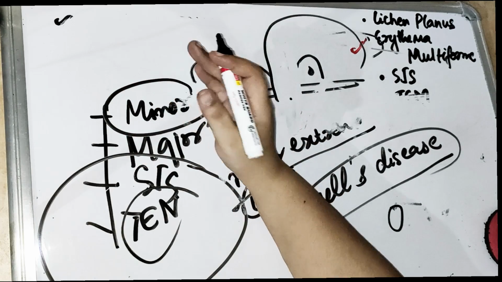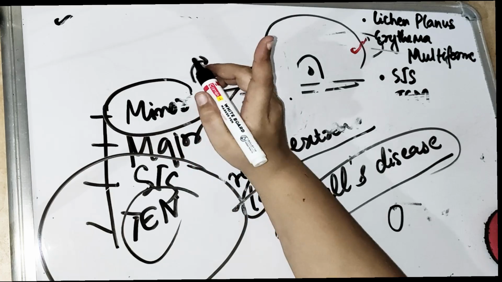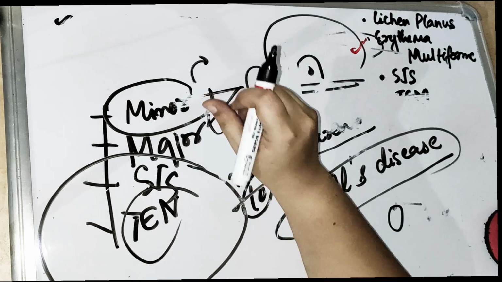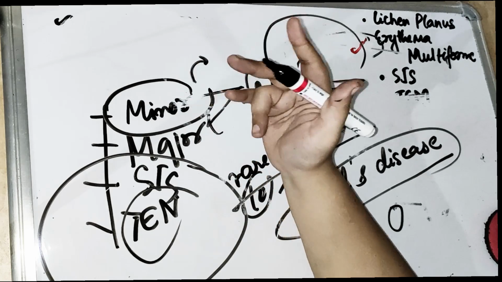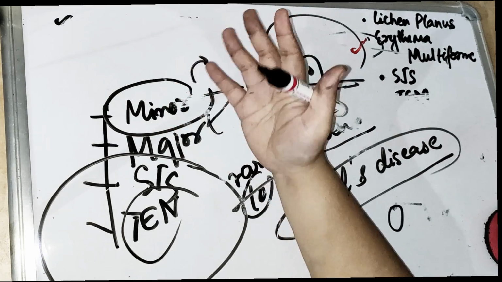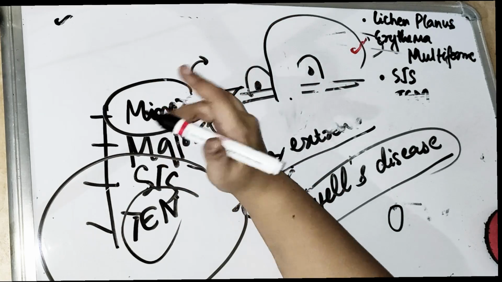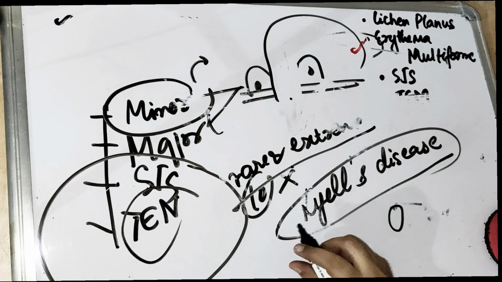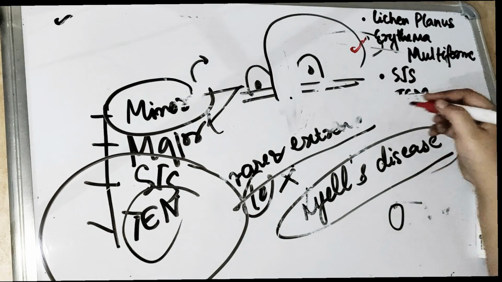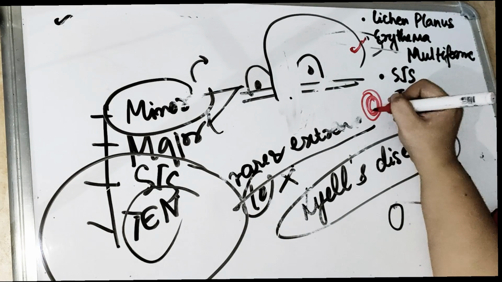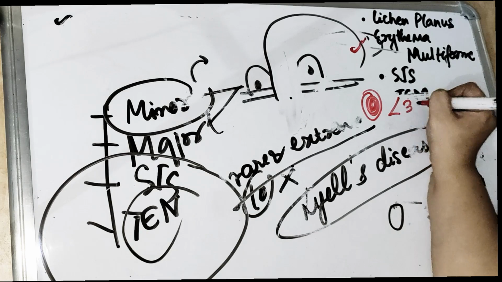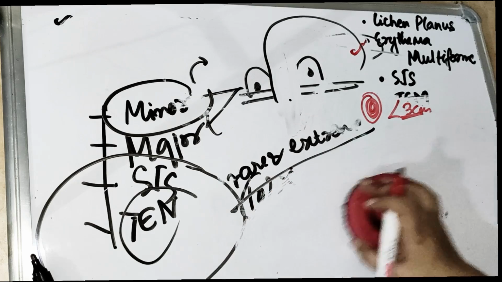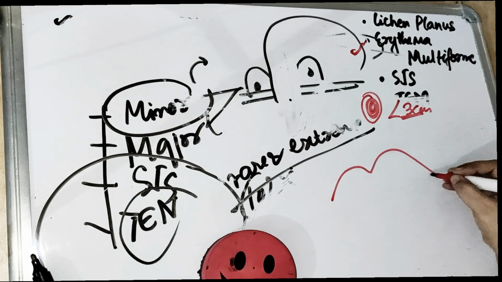So the minor form is going to involve the skin and one mucosa, which is our oral mucosa. But the major form is going to involve skin plus more than one mucosa. It can be oral mucosa as well as the genital, eyes, larynx, esophageal mucosa. So what do we see? We see that there are bull's eye lesions which are present, less than 3 centimeters.